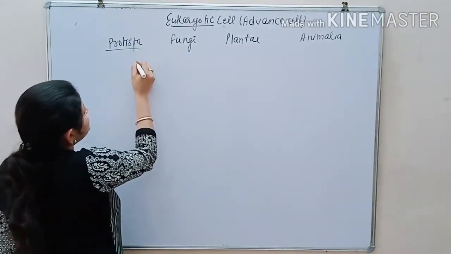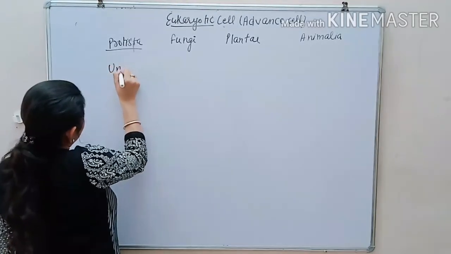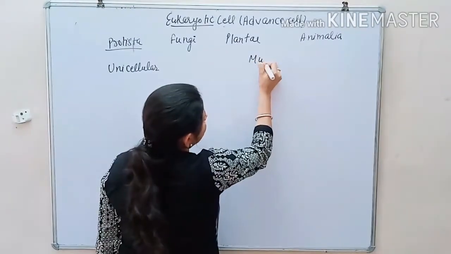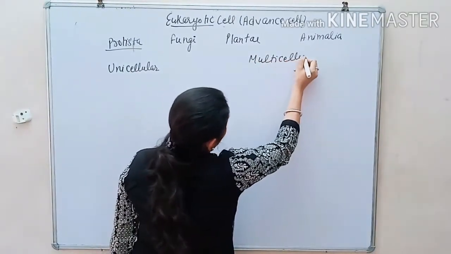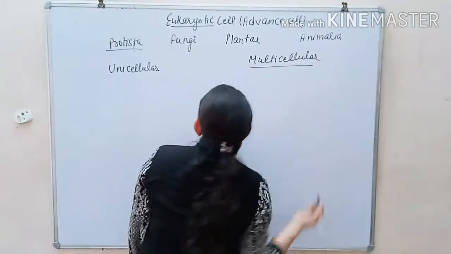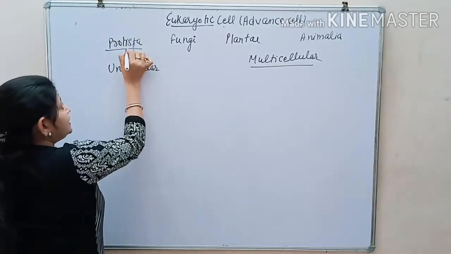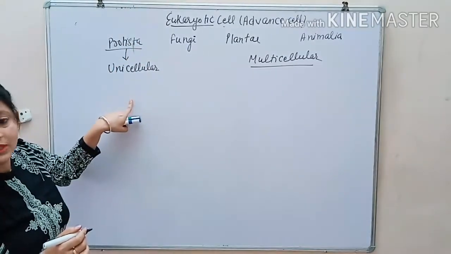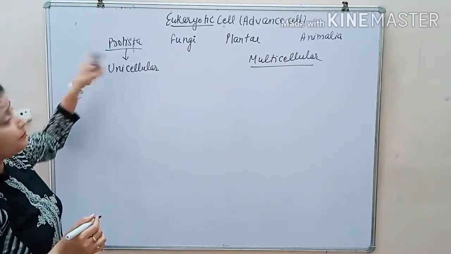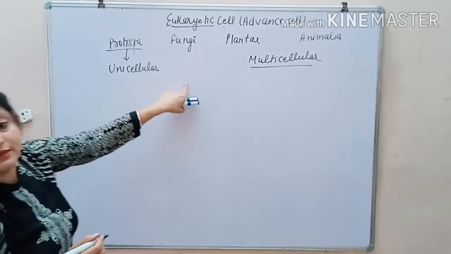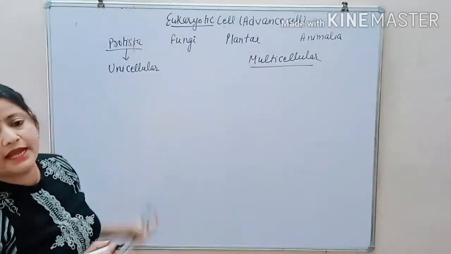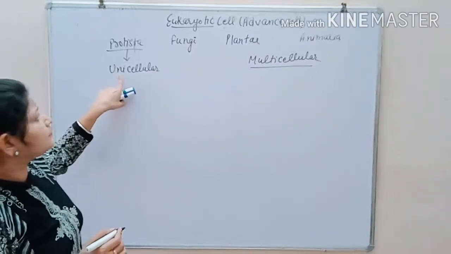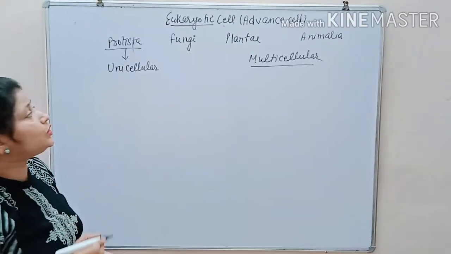It may be unicellular and multicellular. Unicellular is made up of one cell, multicellular is made up of many cells. The kingdom Protista is mostly unicellular eukaryotes. It is the connecting link between the Monera and Fungi, Plantae and Animalia. This question is very important: what is the Protista? Protista are the unicellular eukaryotes.